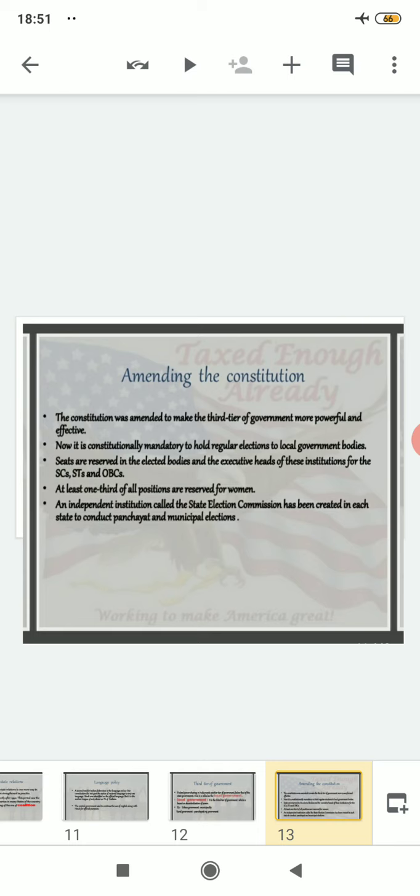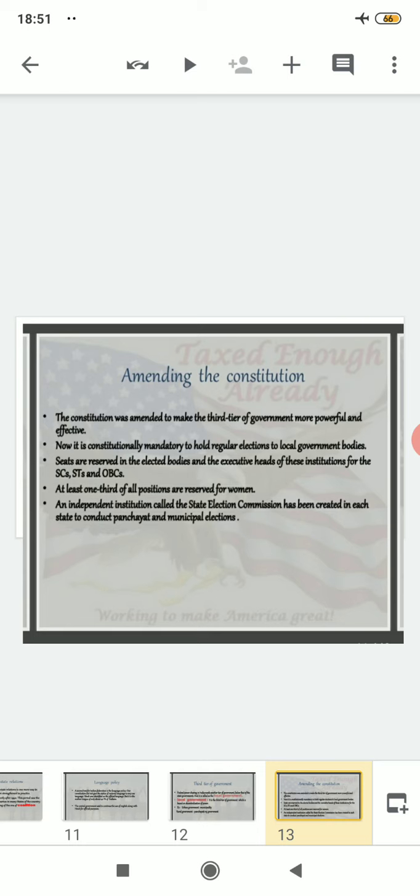So in order to understand amending the constitution, we need to understand that the constitution was amended or changed several times due to efficiency, or in order to make the constitution more fruitful, this amendment was done in the Constitution of India.